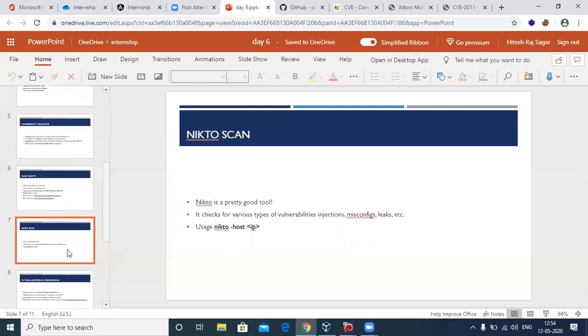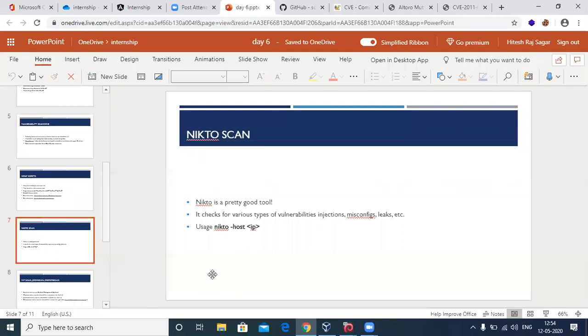The next particular tool that we're going to see is Nikto. Nikto is a kind of tool that, when initiated, performs different types of scans, and it checks for really different crazy vulnerabilities all in one application. Those vulnerabilities range from injections to misconfigurations, DOS, scripting, file uploads, leaks, etc.